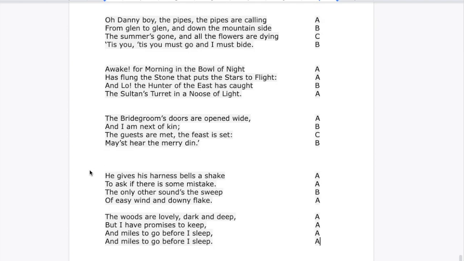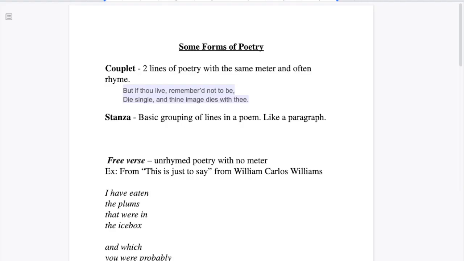I've got one question on rhyme scheme on this week's notes, and with a couple definitions that we should have in our poetry vocabulary. The first is a couplet. When you have a couple of things, you have two. A couplet is just two lines of poetry with the same meter, and it often rhymes.